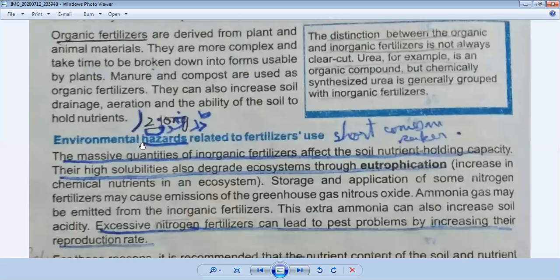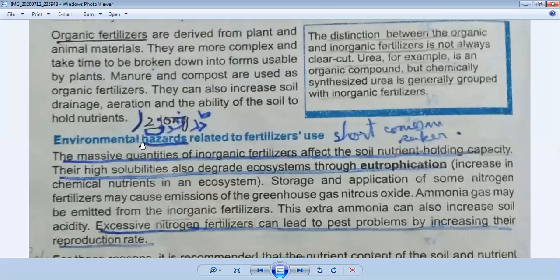We have discussed it can be classified into two groups: organic fertilizers and inorganic fertilizers. Inorganic fertilizers, we have discussed, are such materials which are not chemically modified. We also discussed examples: rock phosphate, elemental sulfur, and gypsum. Then we discussed fertilizers which have a large amount of nitrogen inside them. They are called nitrogen fertilizers. And we have discussed the importance of inorganic fertilizer, because these fertilizers dissolve readily in water and are immediately available to plants for uptake. Okay, and we have discussed that these fertilizers efficiently supply the required nutrients for plant growth.